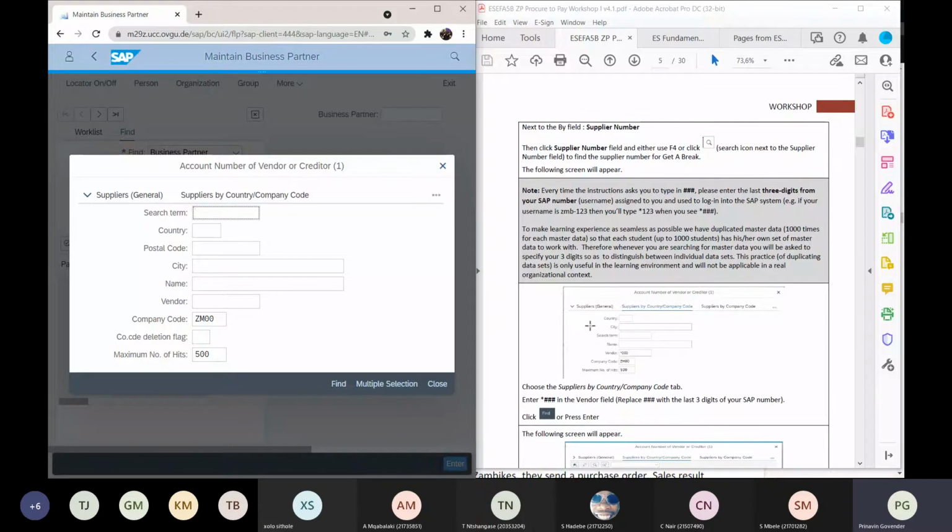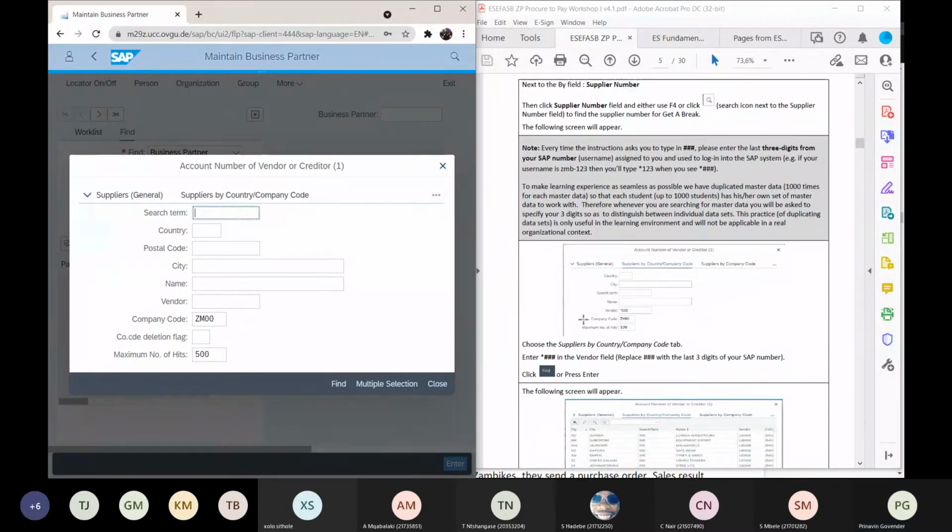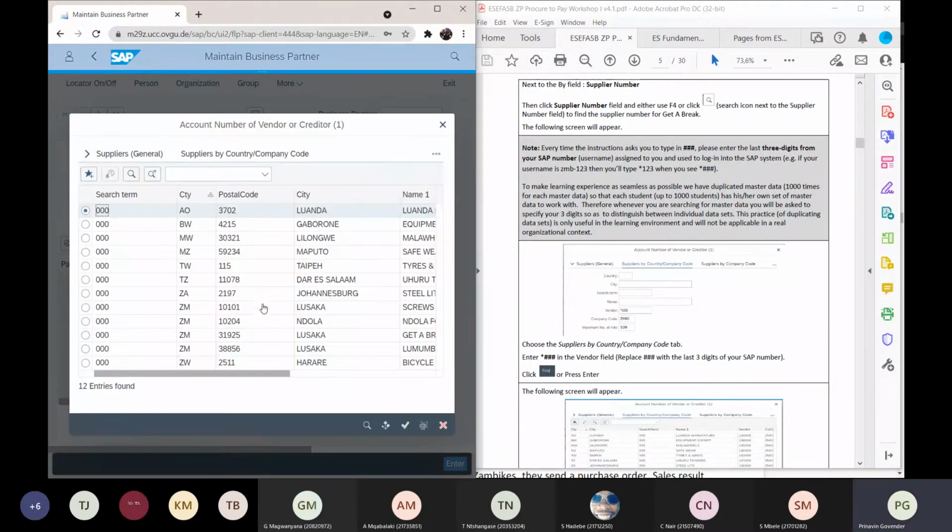Thank you. So it says now I need to choose the suppliers by country company code tab. Let's look for the suppliers by country code tab and search the term. Right, so my term is, I want to look for Lusaka.